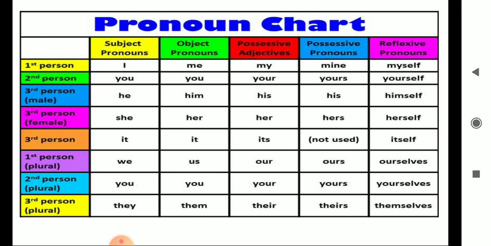And possessive adjective, to show something belongs to somebody. And possessive pronoun, to replace the possessive adjective. Possessive adjective, example, my shirt is green. My shirt. So possessive pronoun is, green shirt is mine. So this is how it goes.